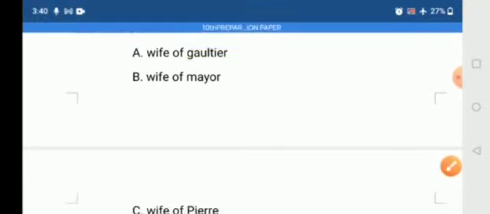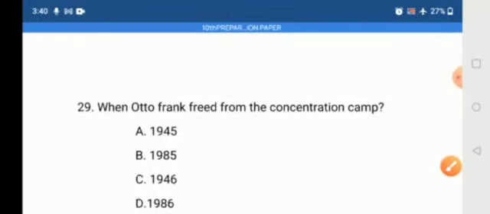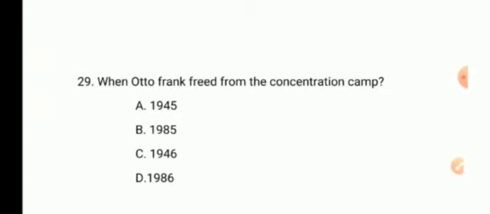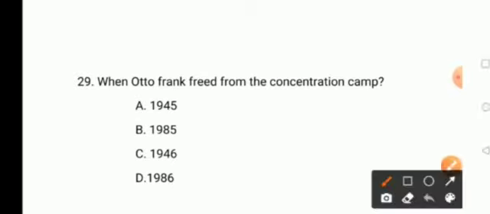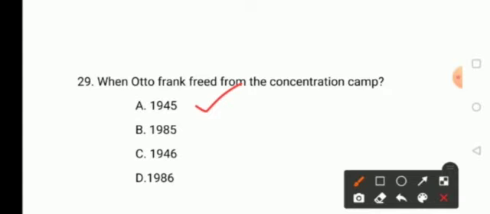And moving on to the next question. When was Otto Frank freed from the concentration camp? Option A, 1945. Option B, 1985. And option C, 1946. And option D, 1986. So the answer is option A, 1945. Moving on to the next question.